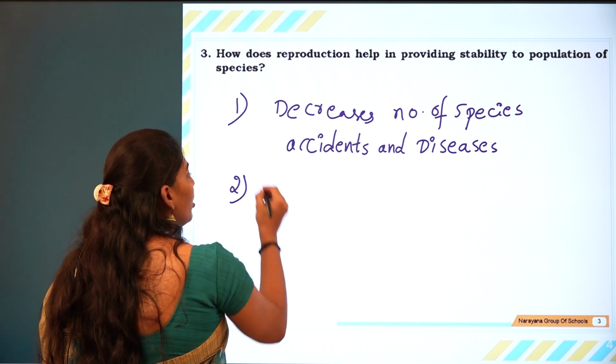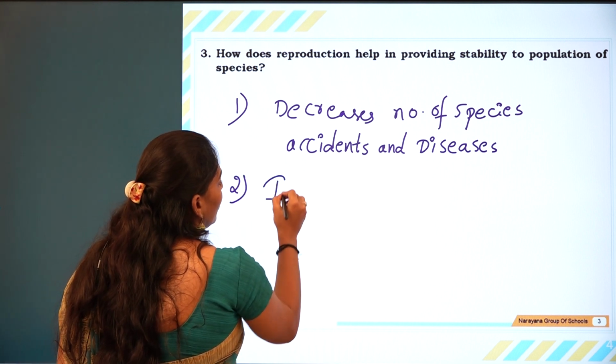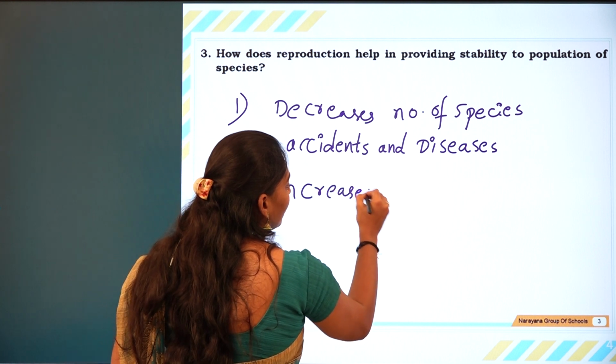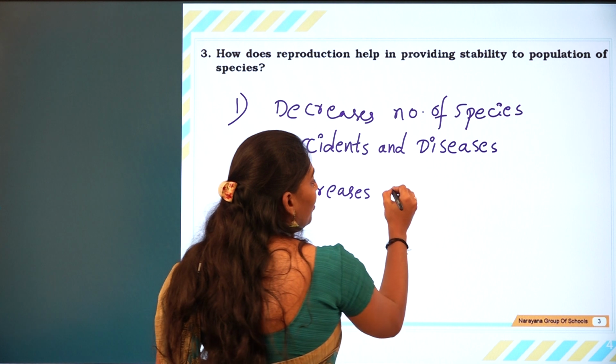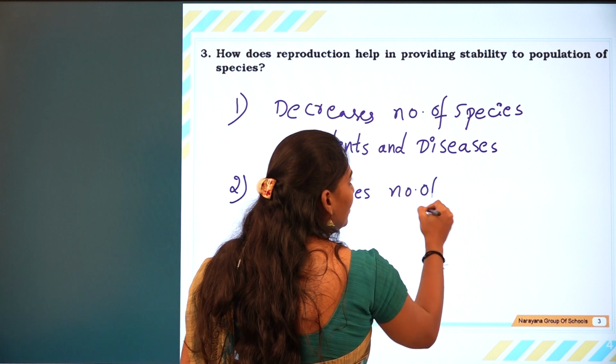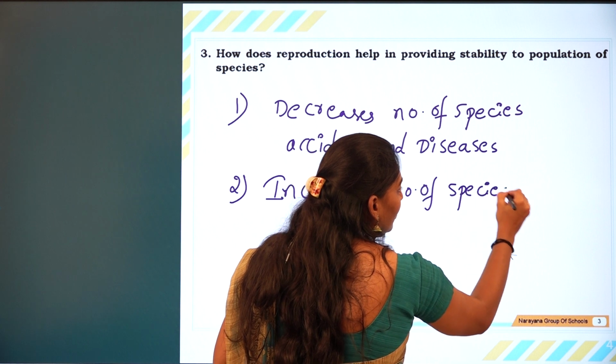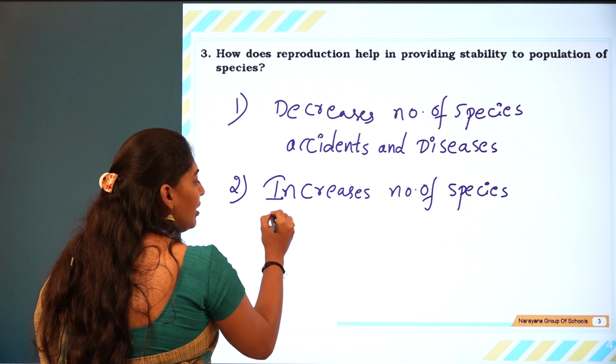Whenever conditions are suitable, the number of organisms will increase.